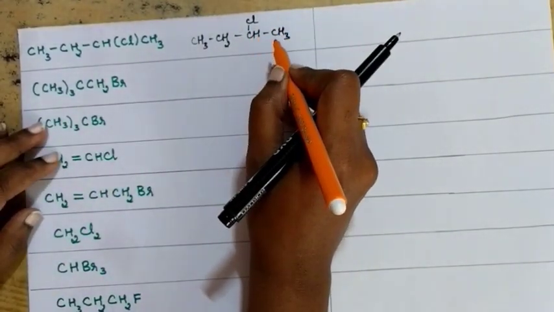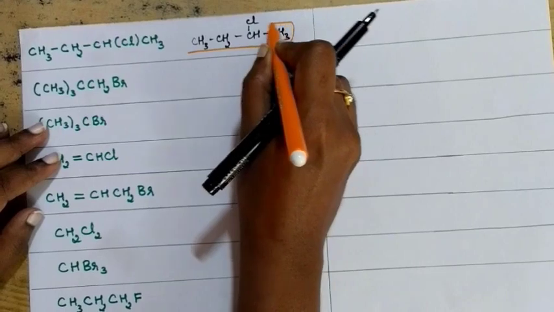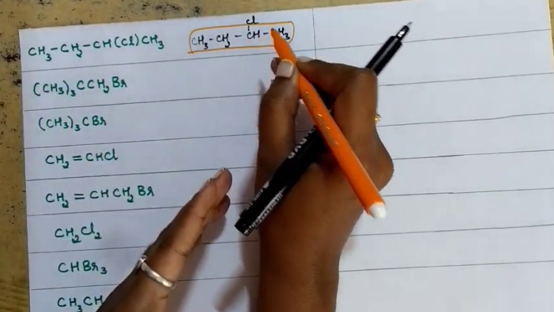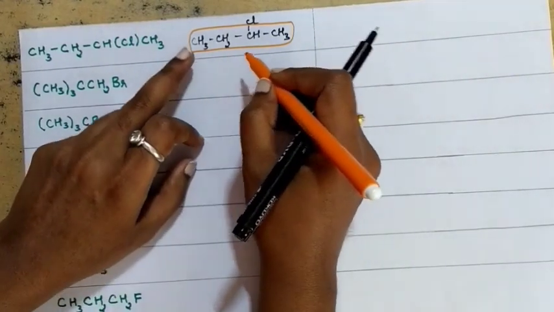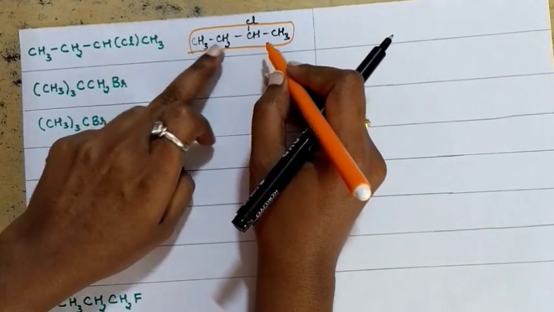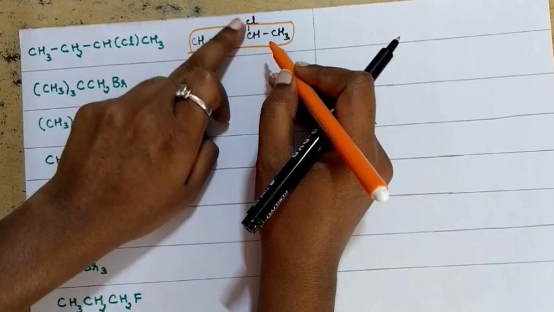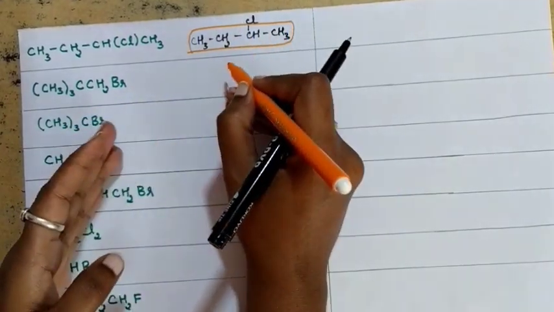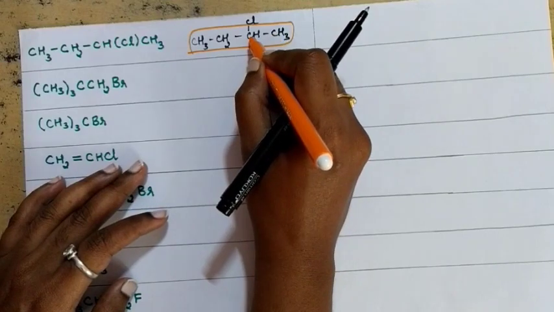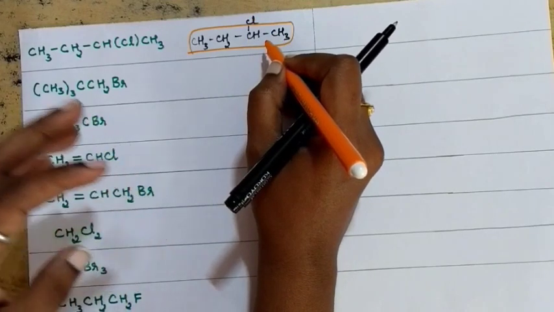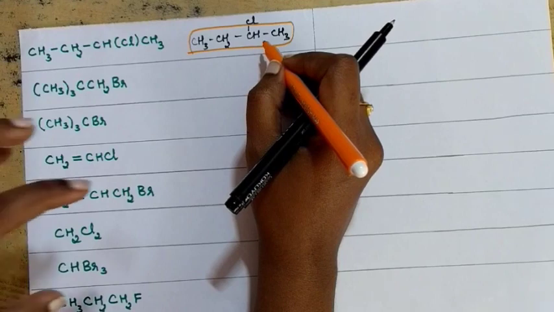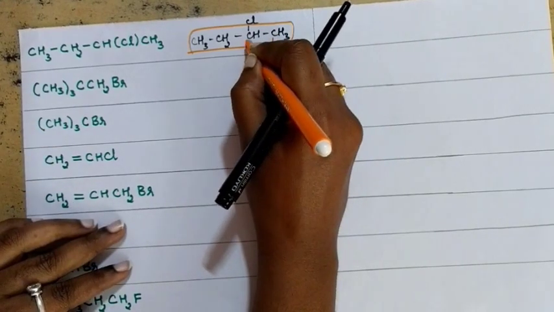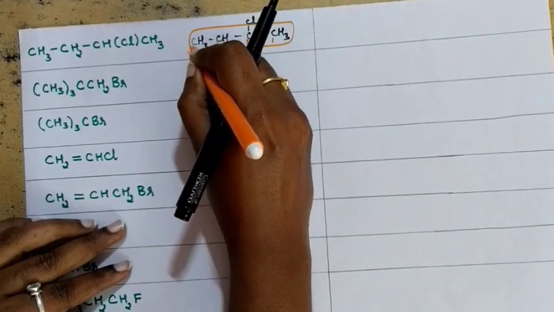First we need to select the parent chain. Here it is the parent chain. How do you give the numbers, from left to right or right to left? If you start left to right, 1, 2, 3, the third position will be chlorine. If you give the numbers from right to left, it will be 1, 2, so the second position will be chlorine. We always remember that the substituent must get the least number. So the numbering is going to be 1, 2, 3, 4.